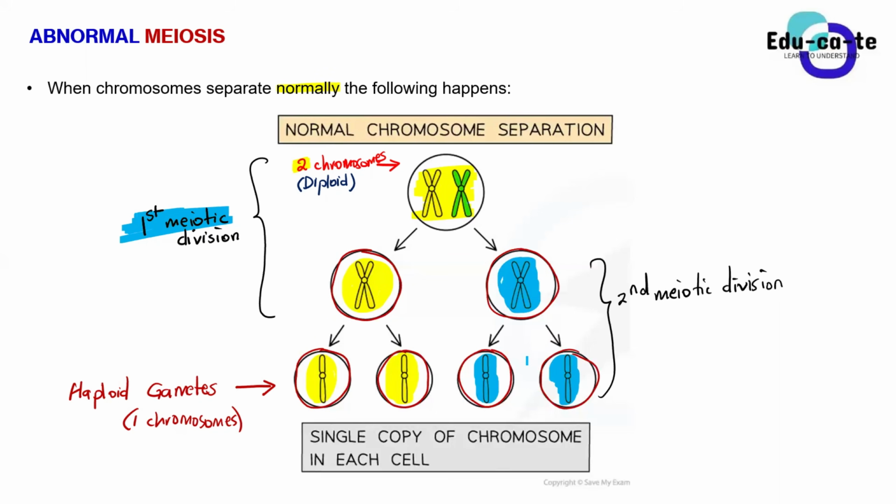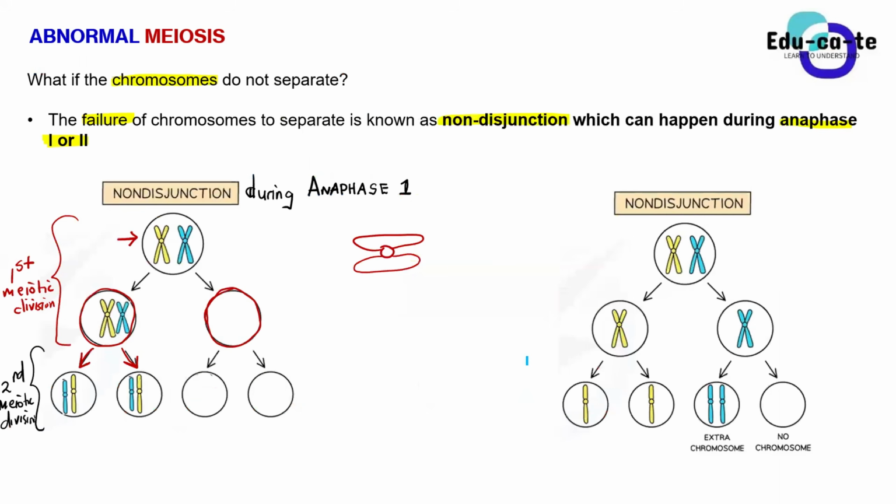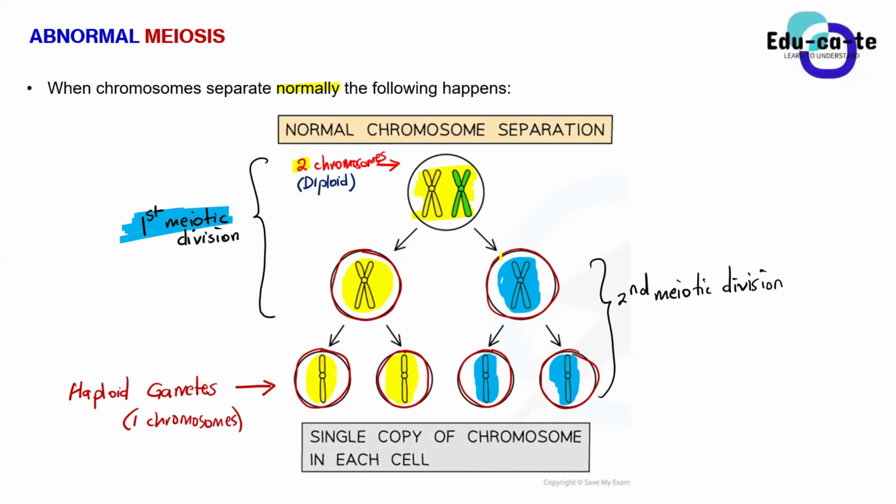Yes, sir. But now, when it doesn't happen during anaphase 1, if the chromosomes did not split, all of them actually went to one place. You can see that all of these chromosomes only went to one cell. The blue chromosome and the yellow chromosome did not separate. All of them went to only one cell, leaving this other cell empty with no chromosome, because initially it is supposed to have one chromosome. The blue chromosome must be here.